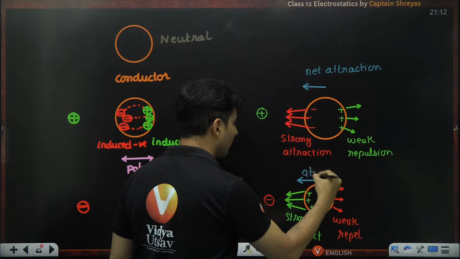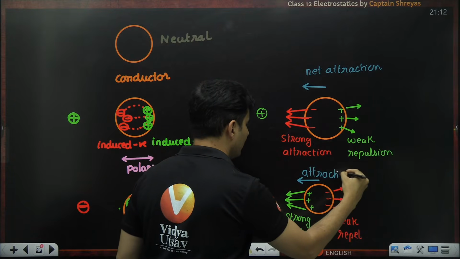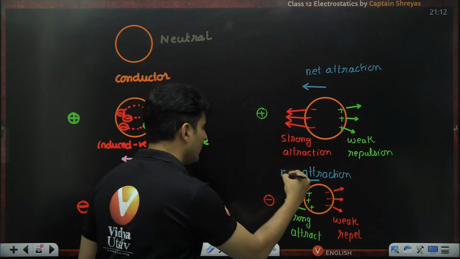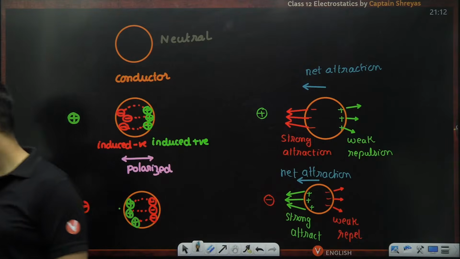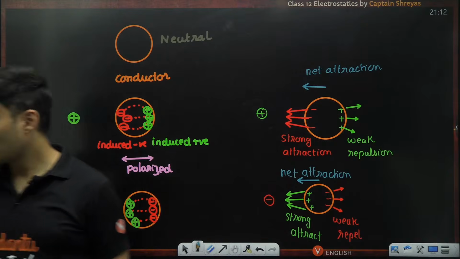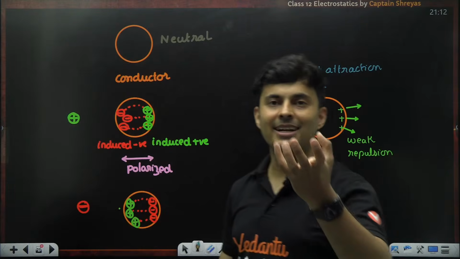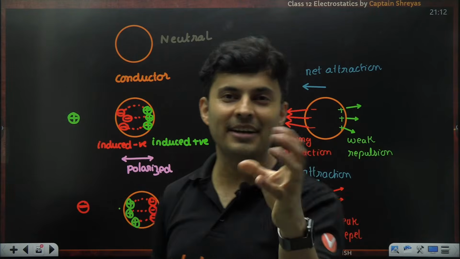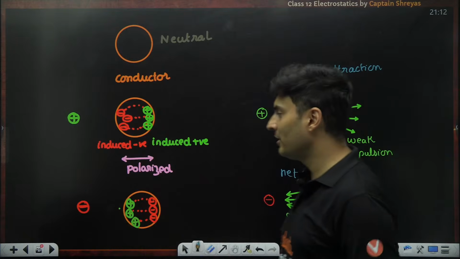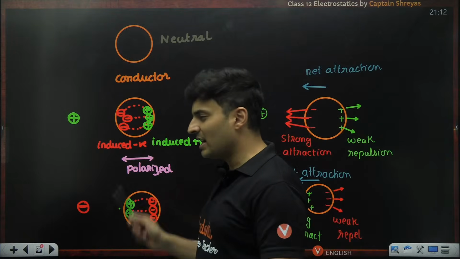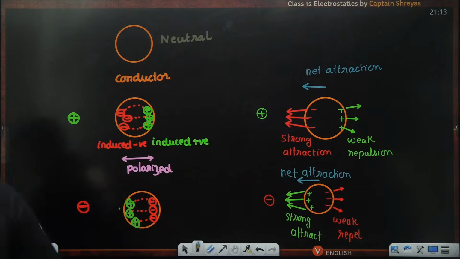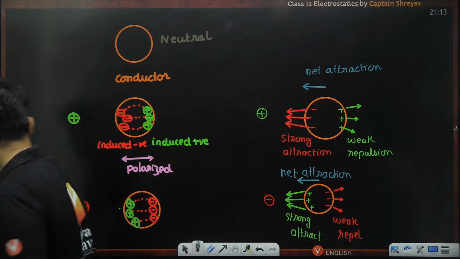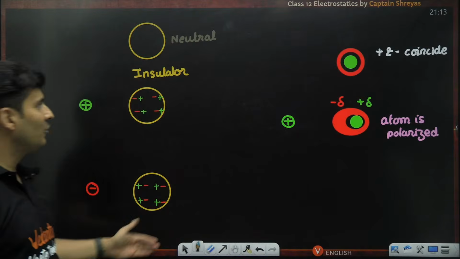A lot of people think it will repel now. No, it will still be attraction. So there will be net attraction over here. Is this absolutely clear? Even this will attract. So a lot of people think neutral conductors won't get attracted, but neutral conductors can get attracted to positive and negative charges. But never will it repel. In no scenario will it get repelled. Is this absolutely clear, everyone? Perfect. Now let's see whether you can answer this for an insulator.